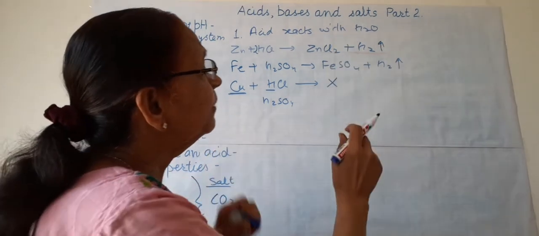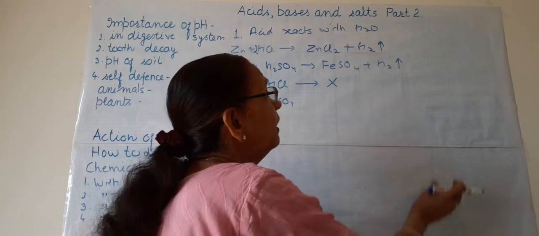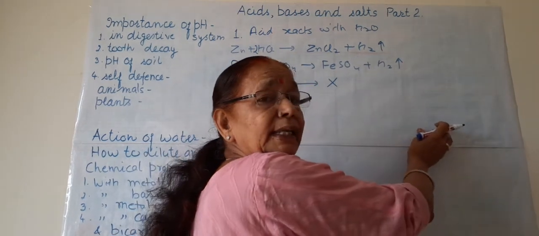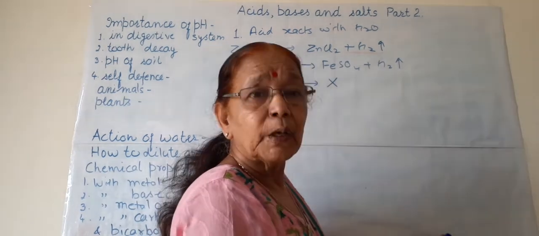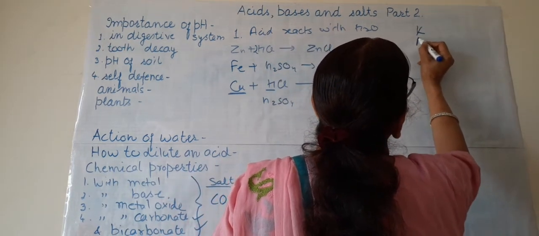So I will write the reactivity series. It is a series written vertically, and the metals which are on the top of the series are more reactive than the metals which are on the lower side.